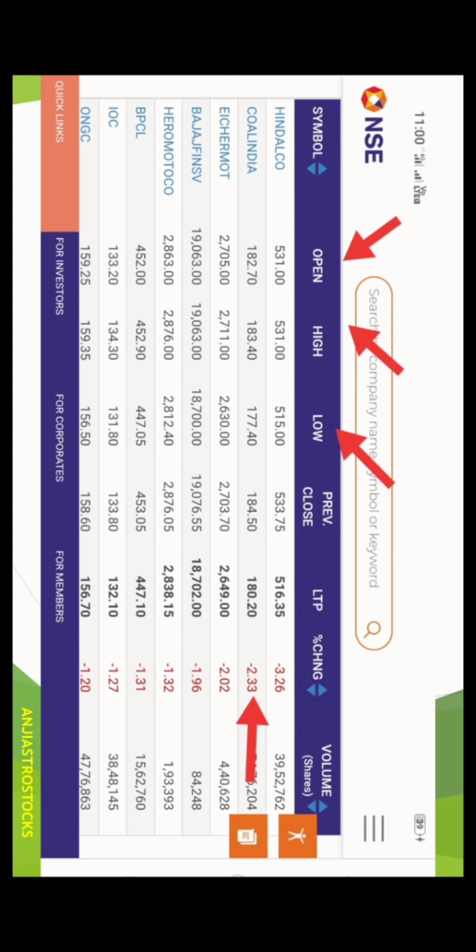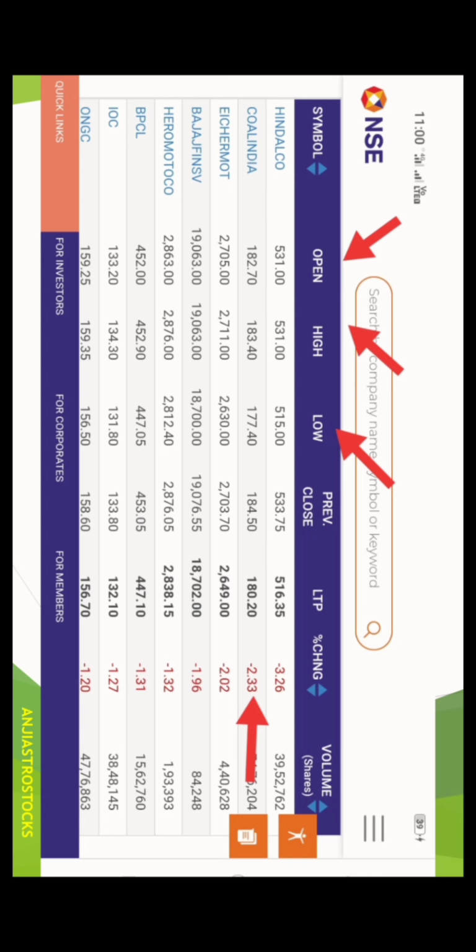And observe the second one, Coal India Limited, open 182.7. That has also taken a downtrend and changed by 0.33%. Previously closed price was 184.50 and today it has opened at 182.70. So it is open low.